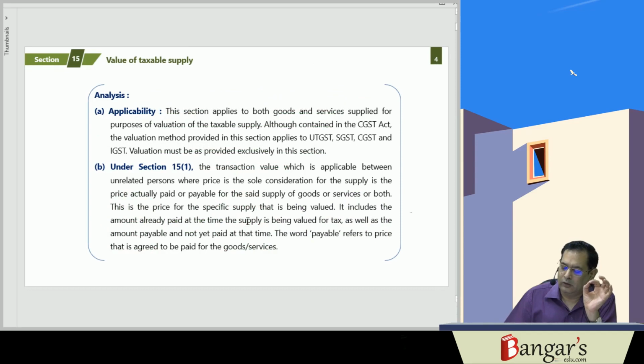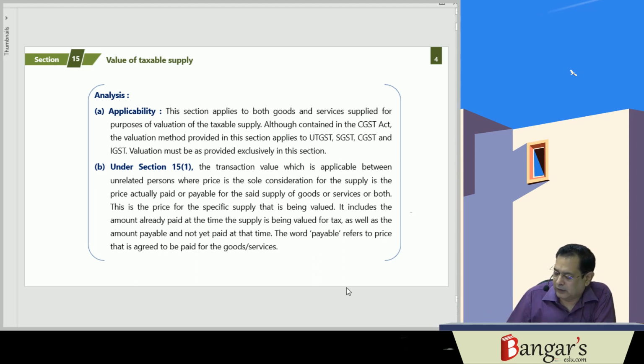Now, here, provisions of section 15 are applicable for the valuation of both goods as well as services. Separate provisions have not been made for valuation of goods and services, and the provisions of these valuations, as per the provisions of section 20, are all equally applicable here for the IGST Act also.